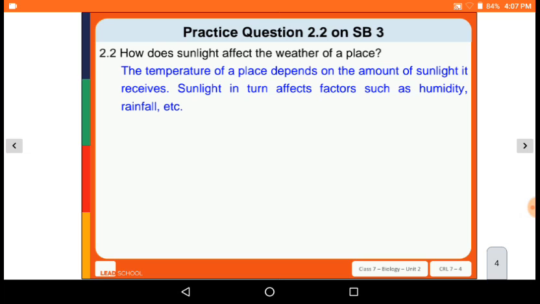Next one, how does sunlight affect the weather of a place? The temperature of a place depends on the amount of sunlight it receives. It depends on how much sunlight falls on it. Sunlight in turn affects factors such as humidity, rainfall, etc.